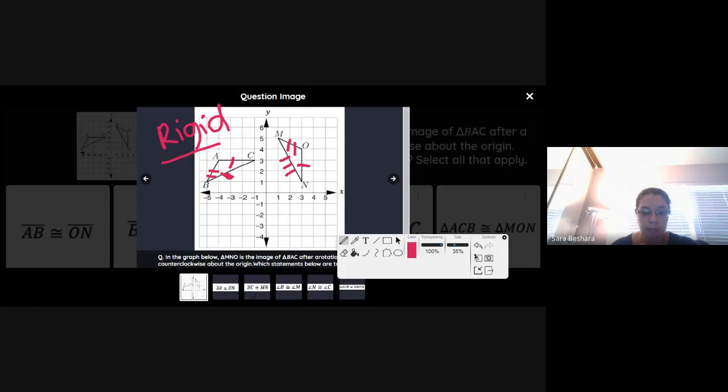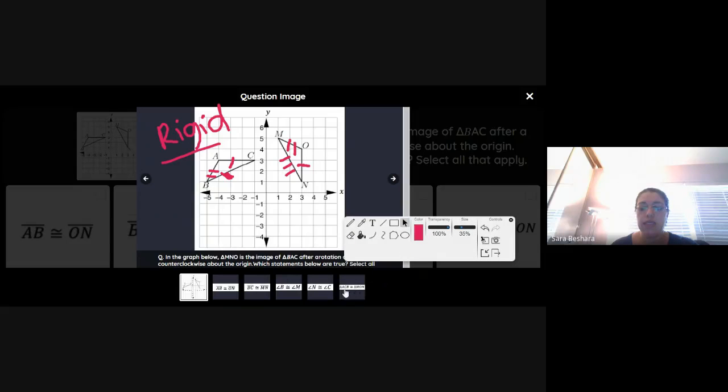We can't use it. Then it says BC is congruent to MN. BC and MN, is this true? Yes, they are corresponding, they are congruent. So the second option is correct. Angle B is right here, and angle M is right here. Are these corresponding angles? Yes, then they are congruent. N and C, are these corresponding? Yes, they are, so it's true, they're congruent.